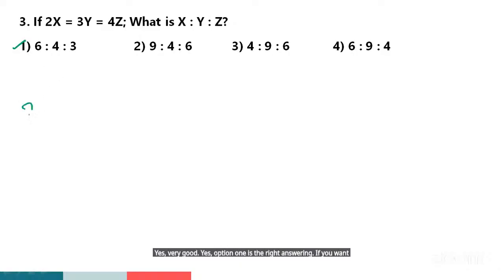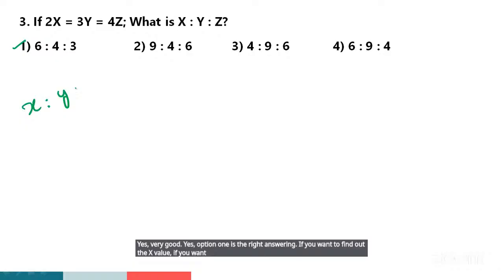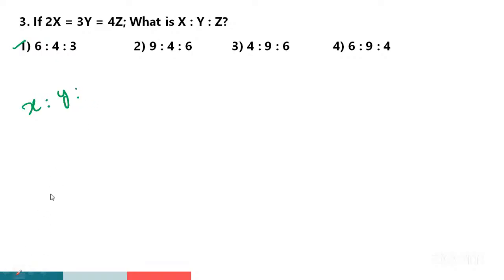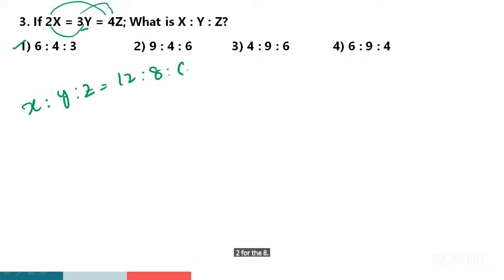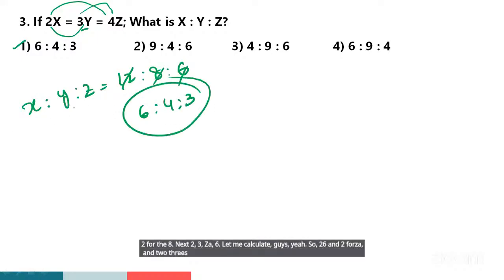If you want to find out the x value, leave the x value and multiply the remaining numbers. So 3 4s are 12. If you want to find out the y value, just leave the y and multiply the remaining numbers. 2 4s are 8. Next, 2 3s are 6. Let me calculate, guys. Then the answer is 6 is to 4 is to 3. Already I told you, guys, no problem.